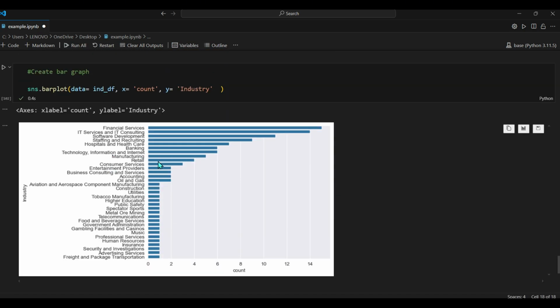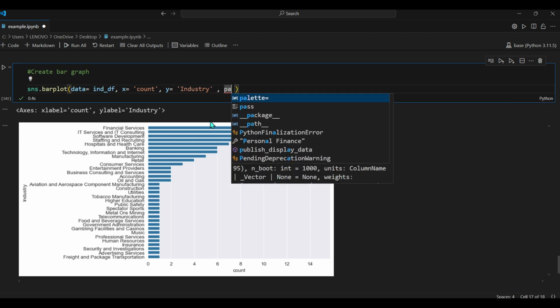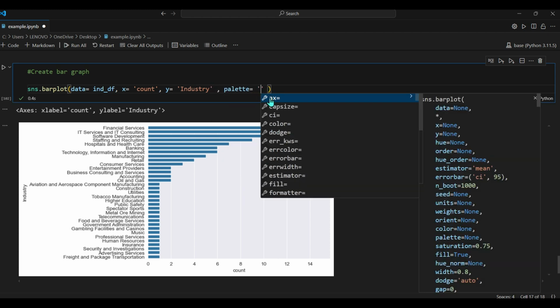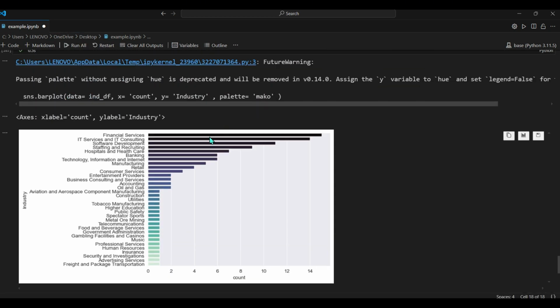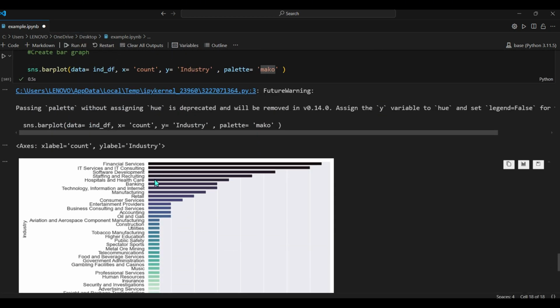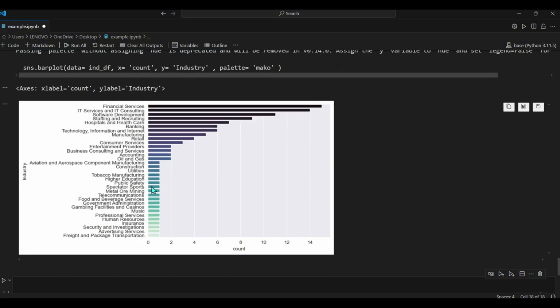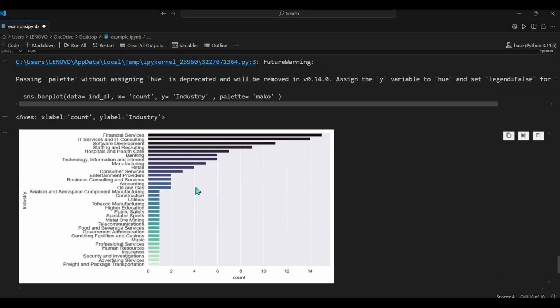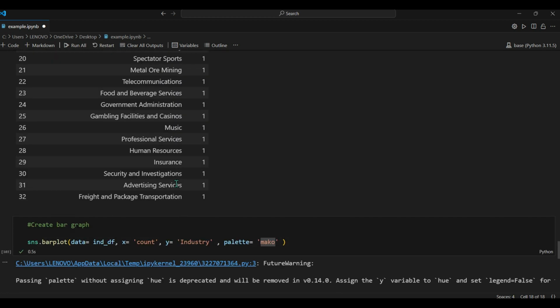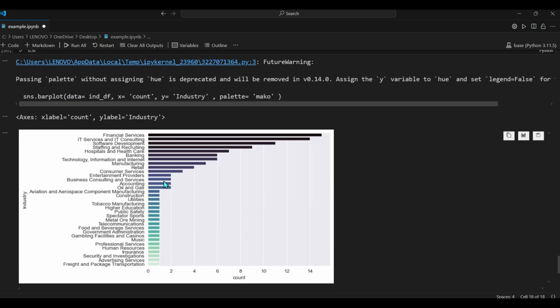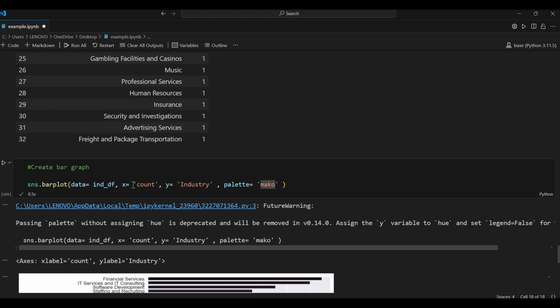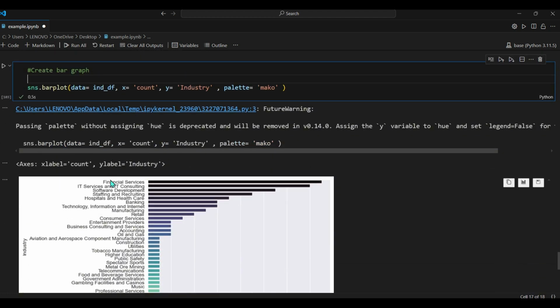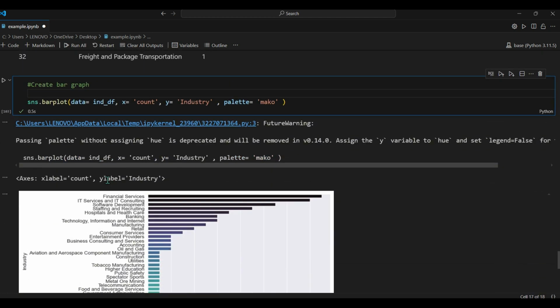Looking fantastic, guys. But I want to add some visual aspects to it. Let's say palette equal to magma. Yeah, you would have something like this. Again, feel free to switch the x and y axes to see how your graph changes. For me, I would like my graph to be horizontal, making it more appealing.